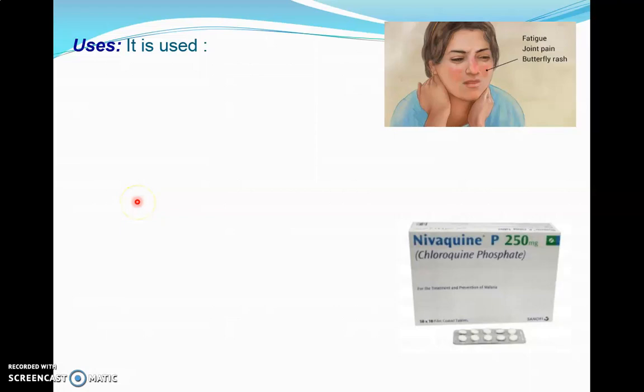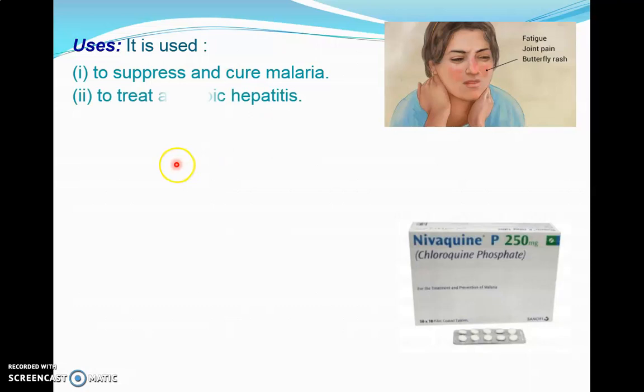Next, as far as the uses of chloroquine are concerned, it is used to suppress and cure malaria. As I told you, it is the most preferable choice of drug for the treatment and the prevention, or precaution, or prophylaxis of malaria. So it suppresses and cures malaria.